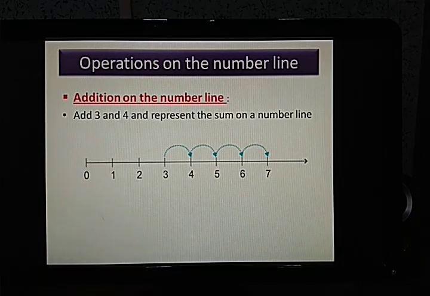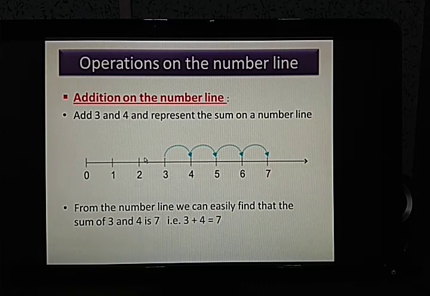4 jumps we have to make. After addition, the number which is given to us, we have to make that many jumps. And the previous number, that is 3, which is given to us, from there we have to start. Clear? So, we also know the sum, that is 3 plus 4 is 7. Whenever you have to represent such a sum, you have to represent it in this manner. So, it makes a jump. This represents the jump. Clear?